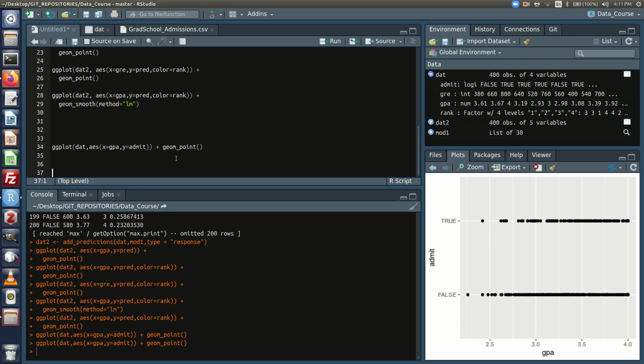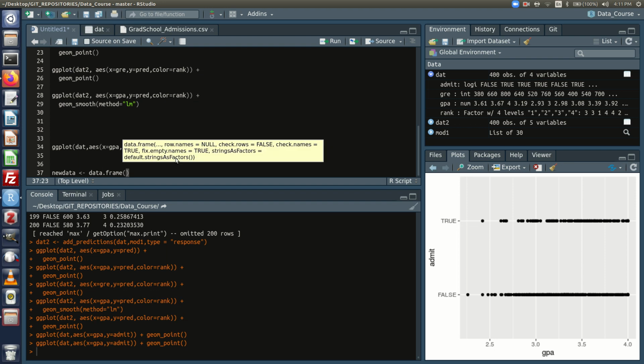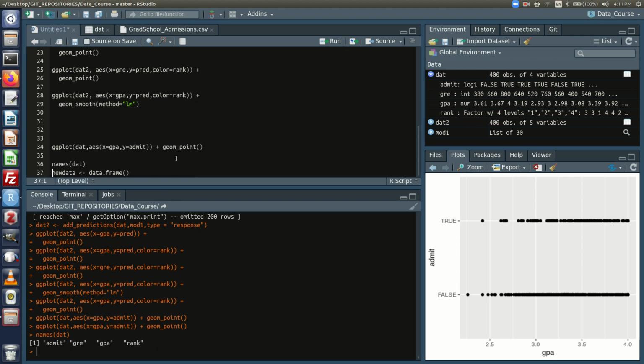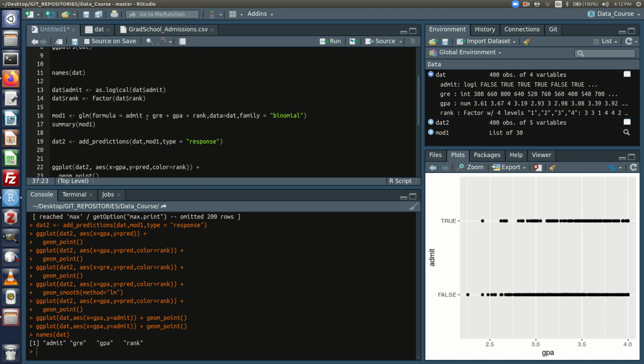All right, so I'm going to make a new data frame. New data is data frame. And remember, I've got to keep these column names the same. So I'm going to say GRE, GPA, and rank, because that was what was included in our model.